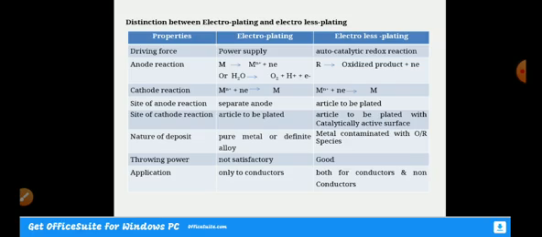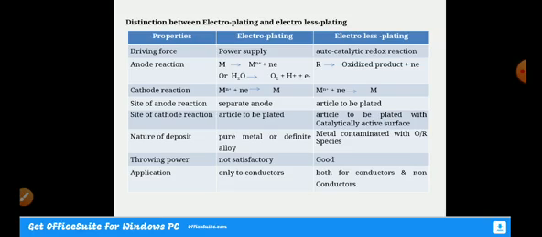The anode reaction is the same, that is, metal gets converted to metal ion and electrons, and in electrolysis plating we are using a reducing agent. As it undergoes reaction, the reducing agent is going to give oxidized products and a number of electrons. And the cathode reaction is the same, metal atom on both sides. The site of the anode reaction is a separate anode, and here the article to be plated.